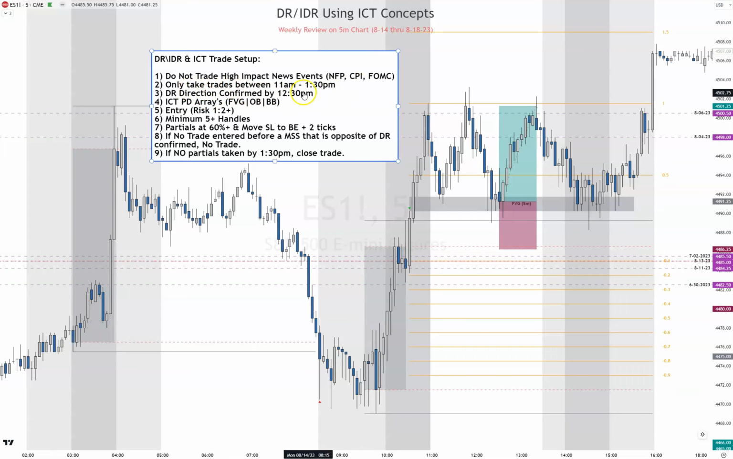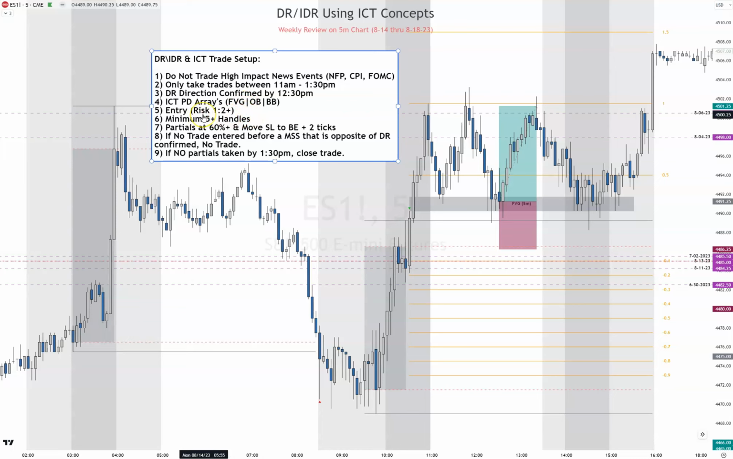Only take trades between 11 a.m. and 1:30 p.m. That's for RDR. DR direction confirmed by 12:30 p.m. ICT PD arrays: fair value gap, an order block, or a breaker block. Now, I will say it's in reverse order. My preference is a breaker block, then I'm looking for an order block, and then I'll accept a fair value gap. If there's multiple, I'm taking the higher one, which is either an order block over a fair value gap, or a breaker block over an order block or fair value gap.